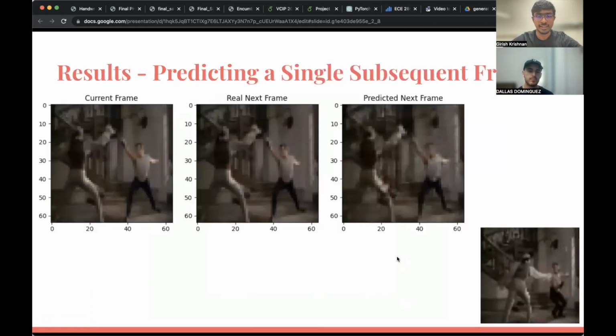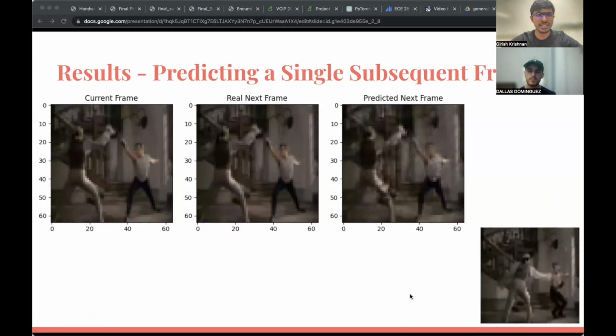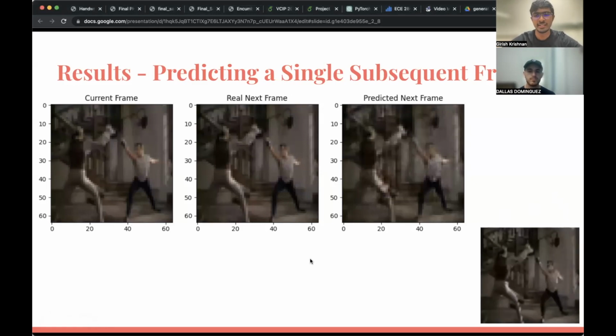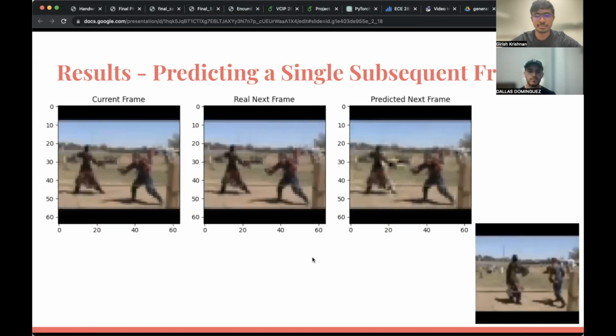Now let's look at some of our results when it comes to predicting a single subsequent frame. On the bottom right, we have the original video from the HMDB dataset. If you consider just one of the frames in the video, the images plotted right over here show the current frame, the actual next frame, as well as the predicted next frame based on our model. As you can see, the predicted next frame is actually pretty realistic. And here are a few more examples showing the current frame, the real next frame, as well as the predicted next frame. Here's one more example. And here is another example.